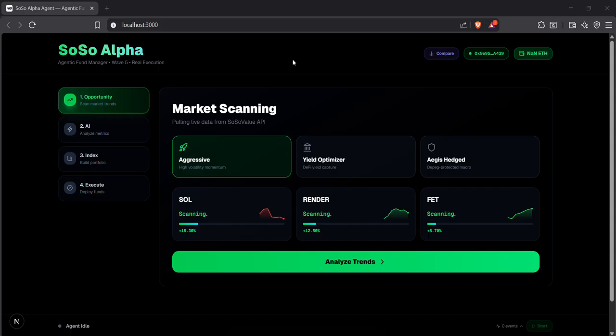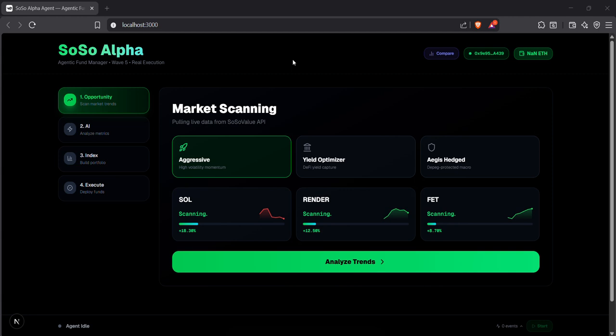You would have to manually pull market data from five different terminals, calculate risk-adjusted weights in a spreadsheet, run some kind of backtest in your head, and then somehow execute across a fragmented DEX landscape. For most retail investors and fund managers, that workflow is broken. So that's the problem Soso Alpha Agent solves.